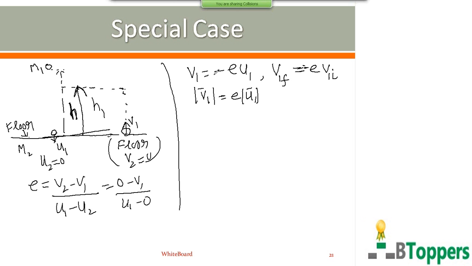But the negative sign implies that v1 is directed opposite to u1. If u1 is directed downwards, v1 will be directed upwards. We give a positive sign, suppose, for the upward direction and a negative sign for the downward direction for velocities. So if you square both sides of this equation, you can write v1 square equal to e square into u1 square.